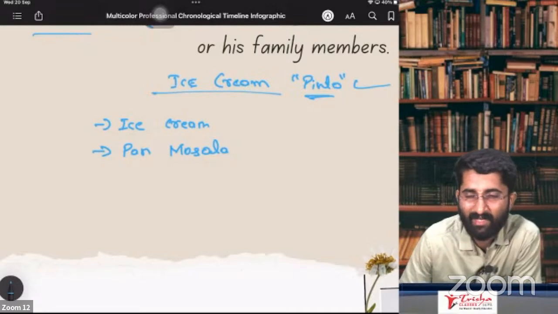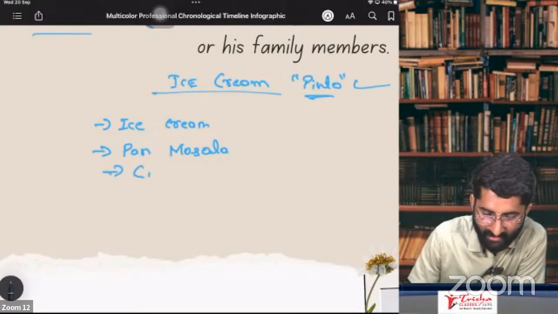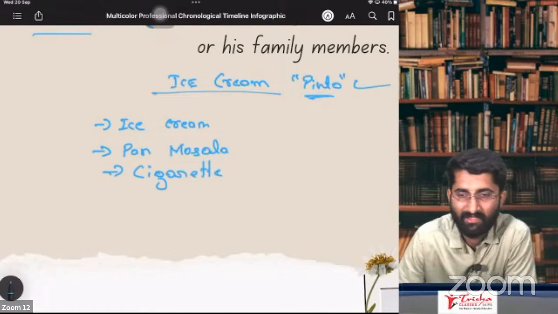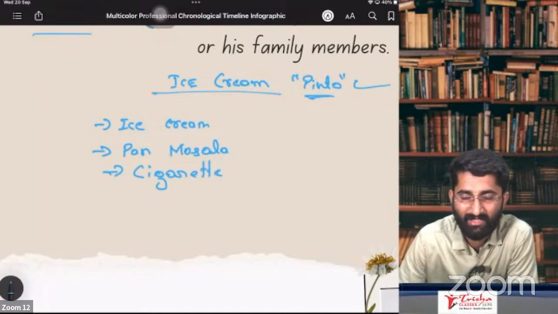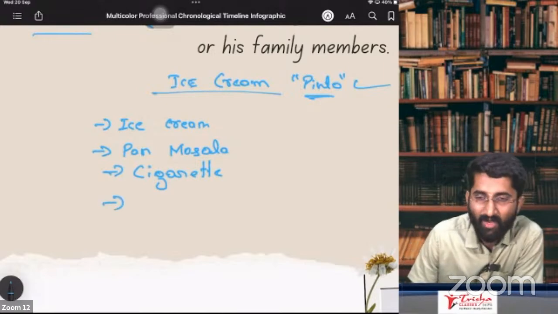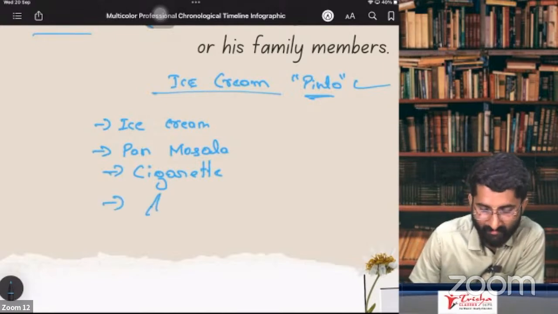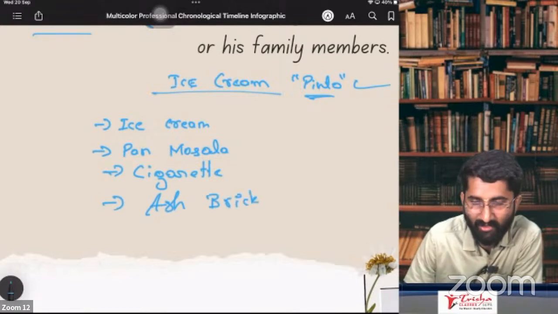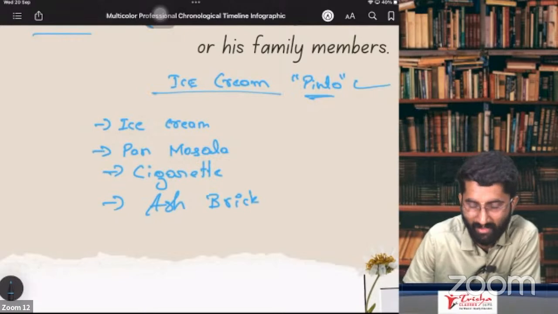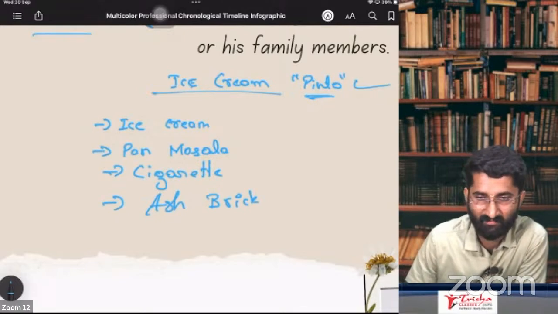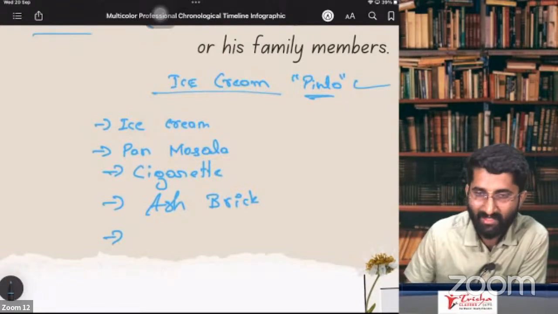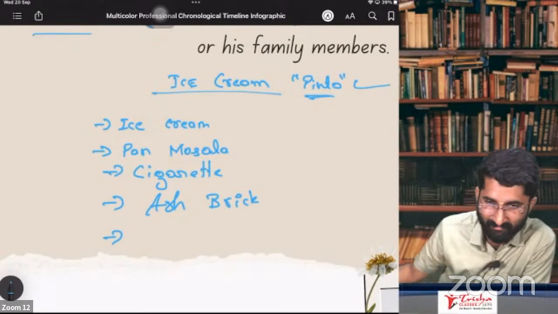So that pan masala, he ate pan masala. That did not give him the kick. Very bad guy. He went for cigarette. Okay. He started smoking cigarette. Now it gave him the kick. While smoking cigarette, what do you get? You get some ash. Correct? Ash bricks. From that ash, that Pinto did one brick. Ash brick, and he started building the house. No, sir. That ash brick was very low quality, so that building fell, destroyed.